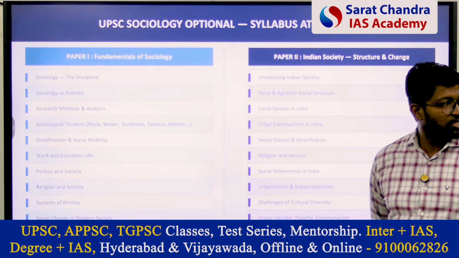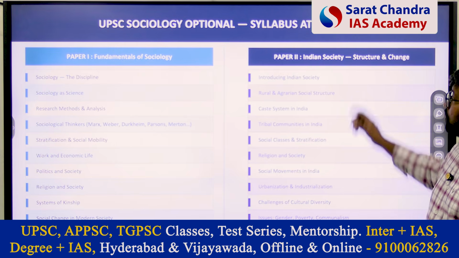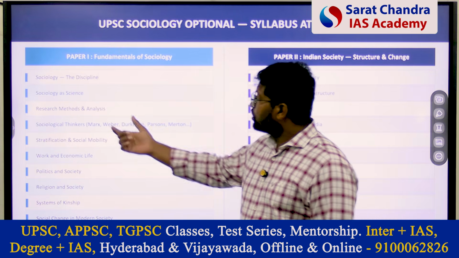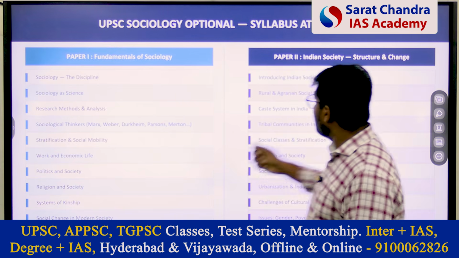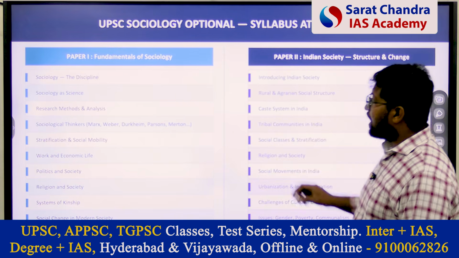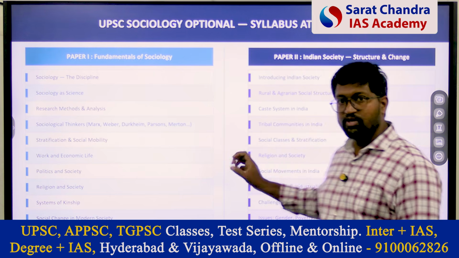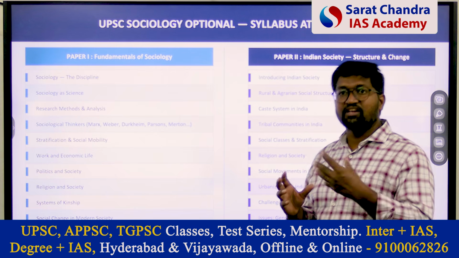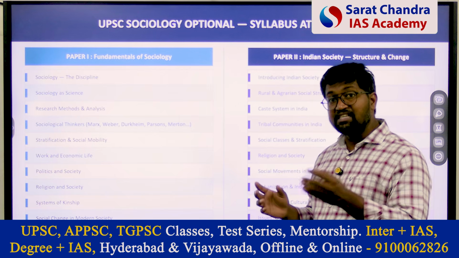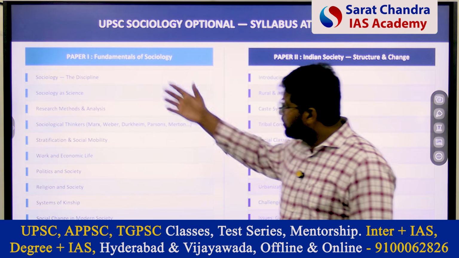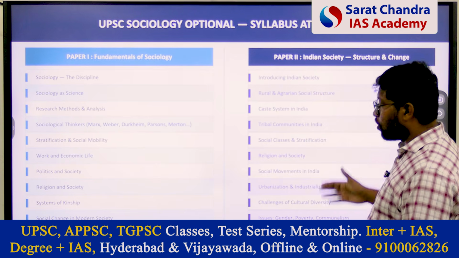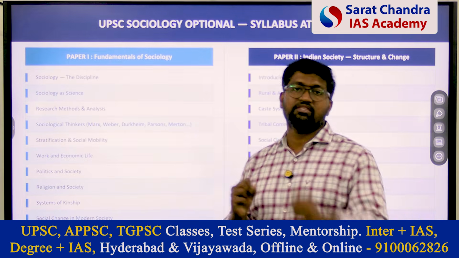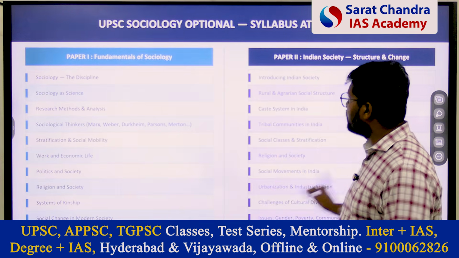So in sociology optional, when you are talking about the syllabus of sociology optional, in paper 1 you have 10 units, in paper 2 you also have 10 units, and these units will be overlapped with NCERT syllabus. So this is what I will try to do in my basic NCERT foundational course. So we will be talking about all these topics, all these units in brief in the sociology NCERT foundational course.